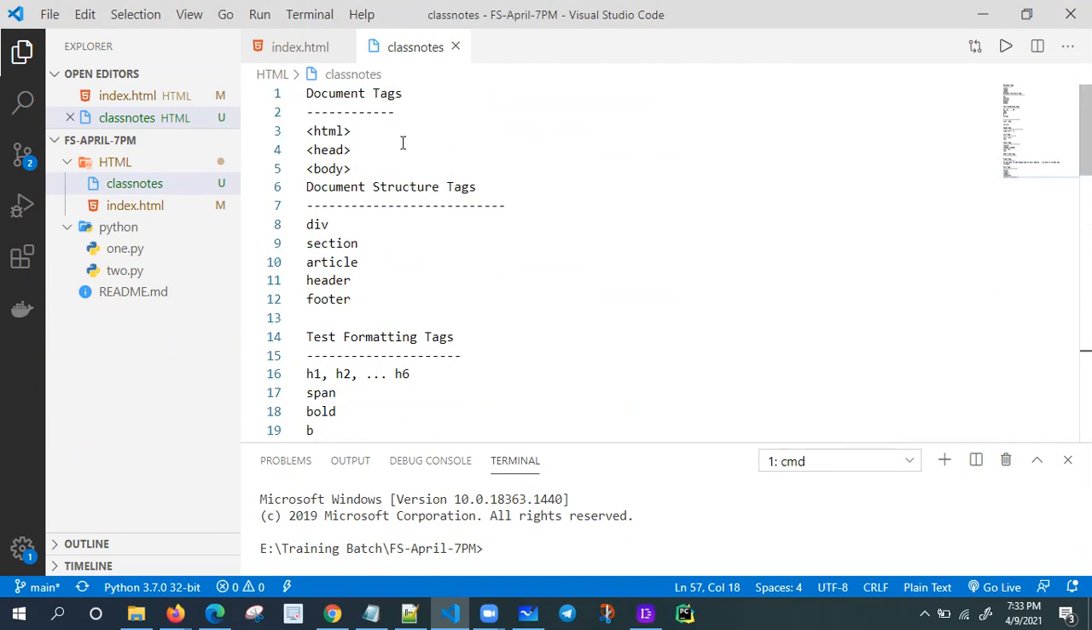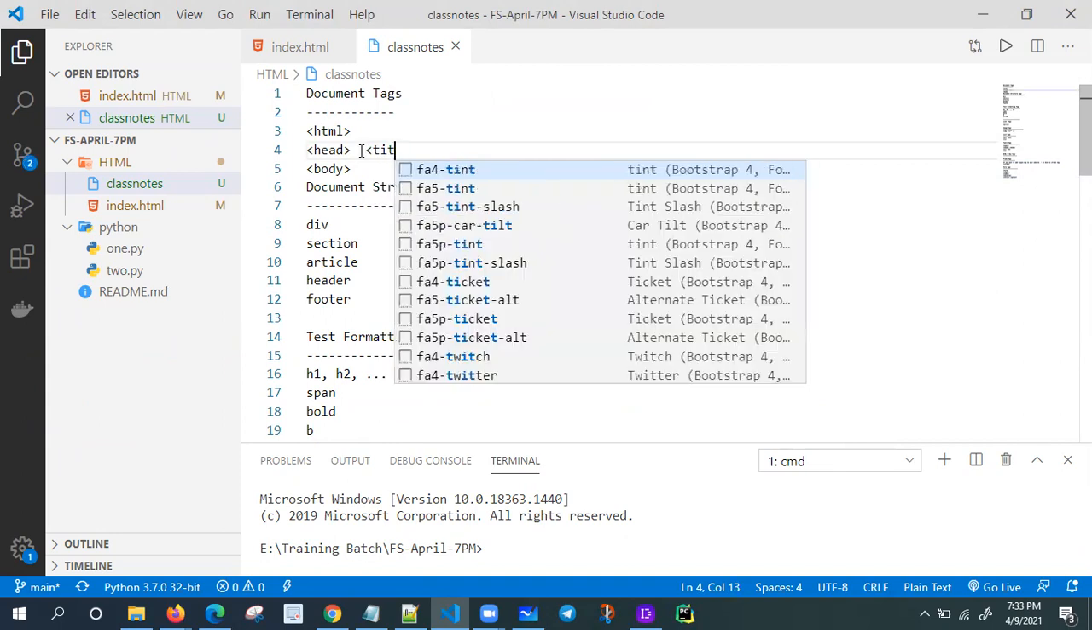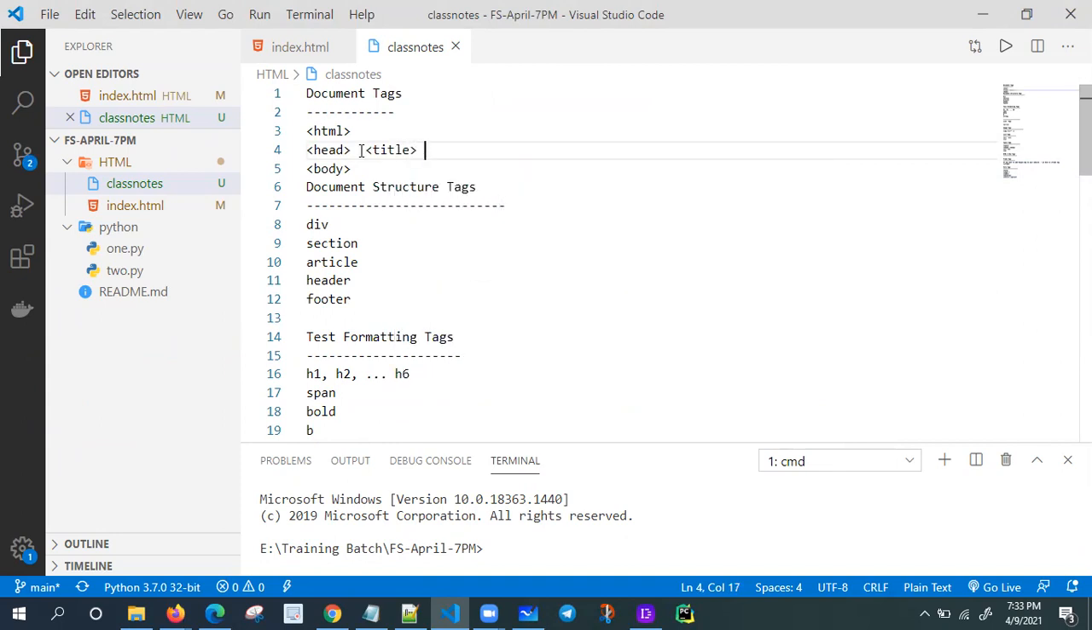Document tags. Let me go to the header tag. We have the title tag, and metadata, and I want to link CSS, the link tag. I want to provide my style tag. I want to provide some JavaScript, the script tag. So many tags are there. One by one, you'll get it.